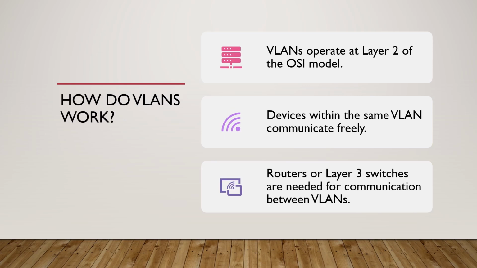VLANs work at layer 2 of the OSI model, where MAC addresses live. Devices in the same VLAN can talk freely, while communication between VLANs requires a router or a layer 3 switch.